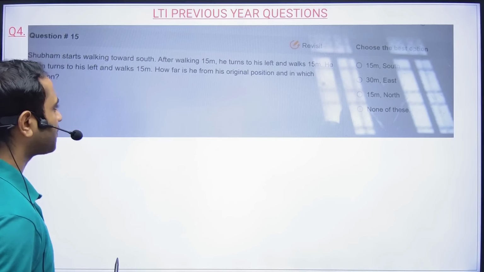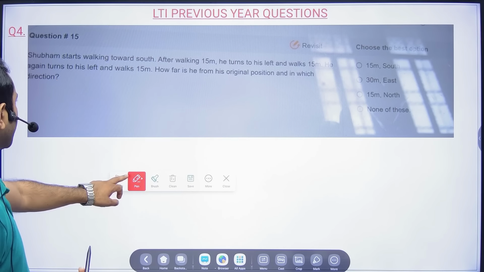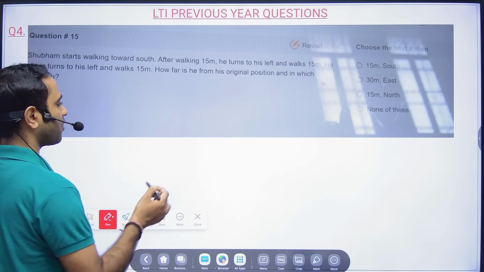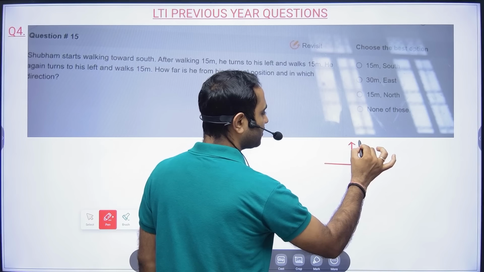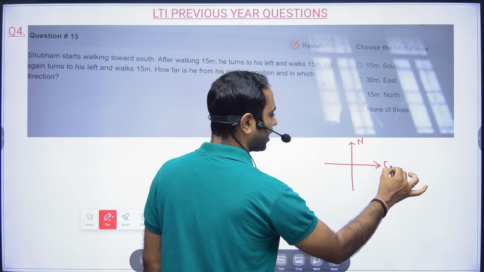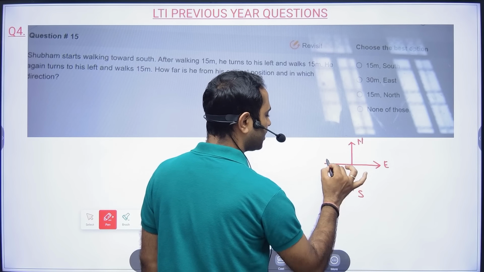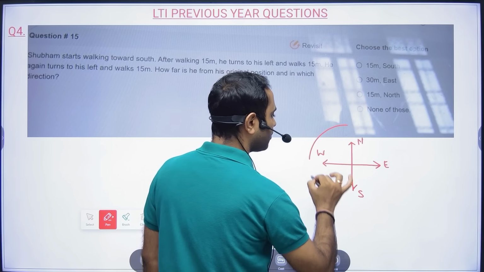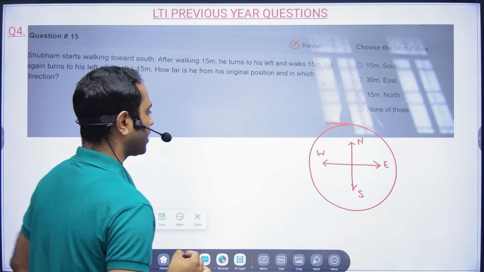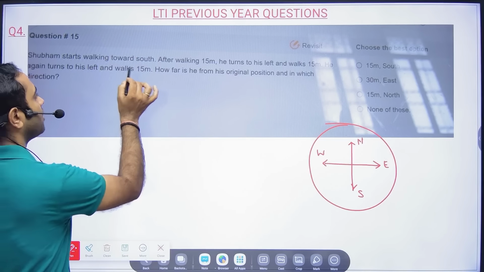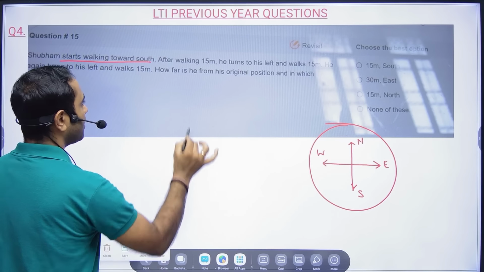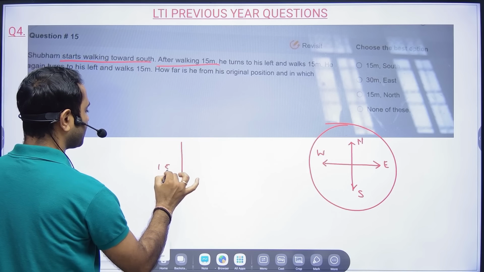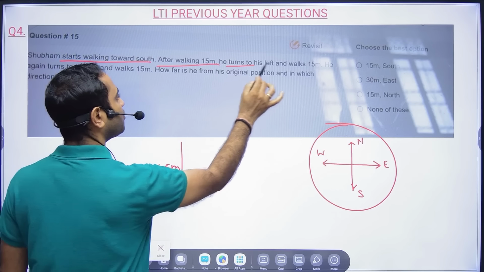So this is a question from the topic reasoning, okay? Subham starts walking towards south. In any direction problem, this will become your north. First you have to draw the diagram: north, east, south and west, okay? So in any direction problem, first draw the diagram. Then Subham started walking towards south, okay? After walking for 15 meters, he turns to his left.